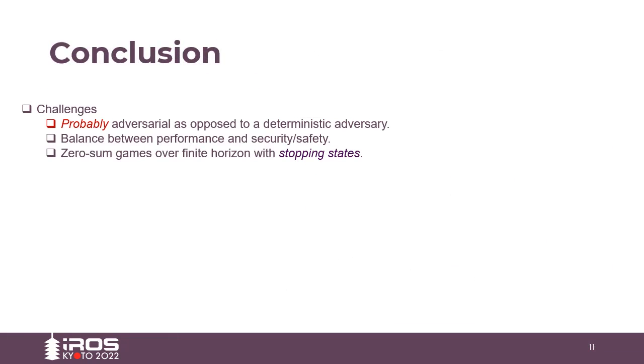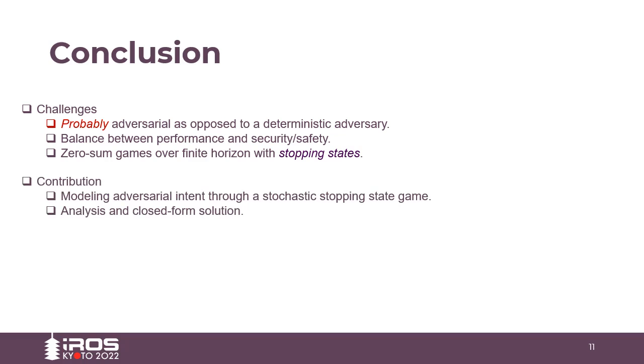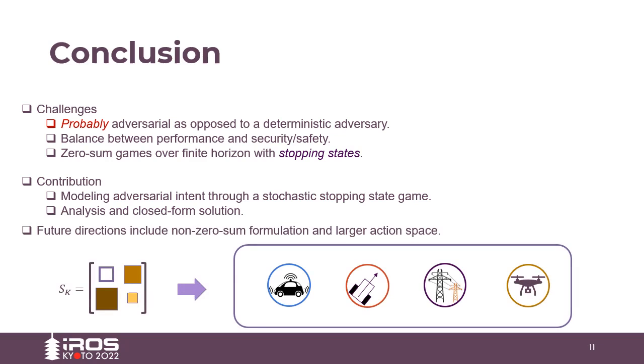The main challenges in this work were the incorporation of a probable adversary as opposed to a deterministic adversary, the balance between performance and safety or security, and solving the zero-sum game over the finite horizon with stopping states. The contributions include modeling of such a task with a stochastic adversarial intent and developing closed-form solutions and analyzing the same. Future directions include non-zero sum formulation and larger action space. Although this work is demonstrated between an ego and a non-ego vehicle, with the appropriate choice of stage cost matrices, a variety of systems can be incorporated in the SSG framework.